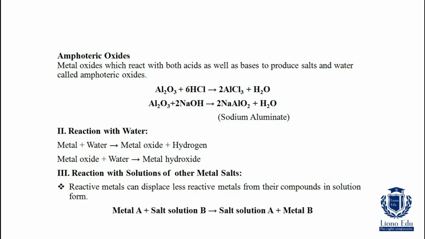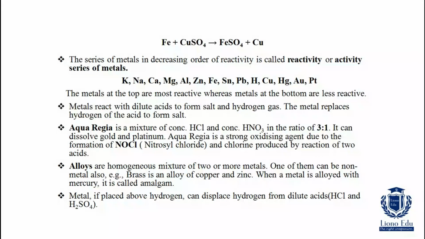Reactive metals can displace less reactive metals from their compounds in solution form. Here is an example: Fe + CuSO4 gives FeSO4 + Cu. Fe is more reactive than Cu, so Fe displaces Cu from CuSO4 to give FeSO4 plus Cu. The series of metals in decreasing order of reactivity is called the reactivity or activity series of metals.